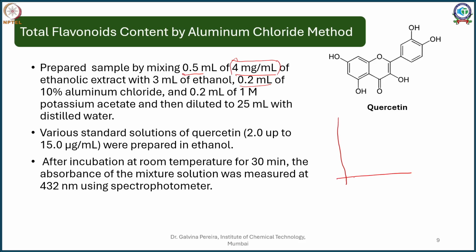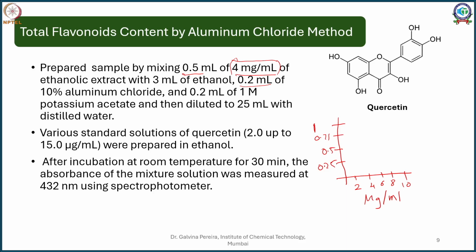So when you are recording it, say for example you have 2, 4, 6, 8, 10 microgram per ml, and this is the absorbance value. The max value I can go is 1, so maybe I am putting here 0.5, 0.25 and 0.75. So I'll start preparing what is called a standard curve.